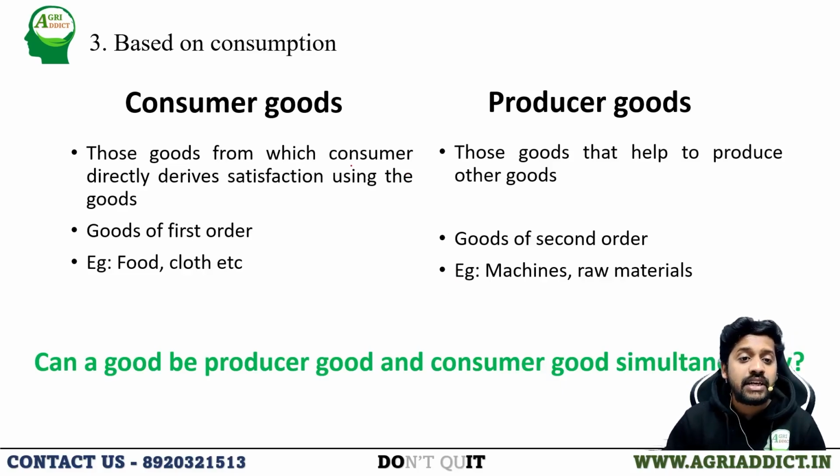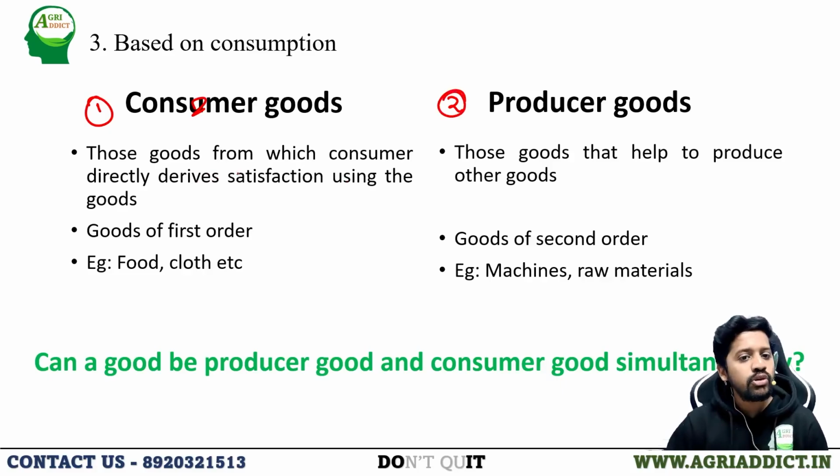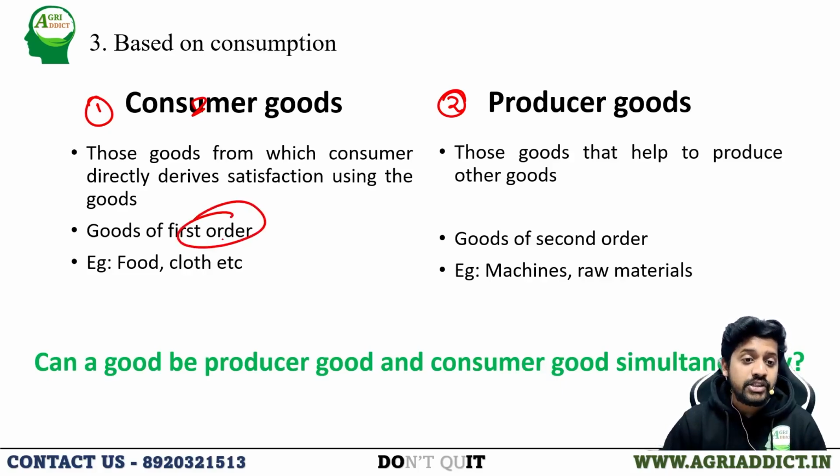Based on consumption, goods can be classified into consumer goods and producer goods. What are consumer goods? Those goods from which the consumer directly derives satisfaction. If I am consuming that good, I derive satisfaction directly from the same good. Those goods can be considered consumer goods. They are also called first order goods. For example, food, cloth, everything. If I am consuming directly from those goods, I am getting satisfaction. So those are called first order goods.